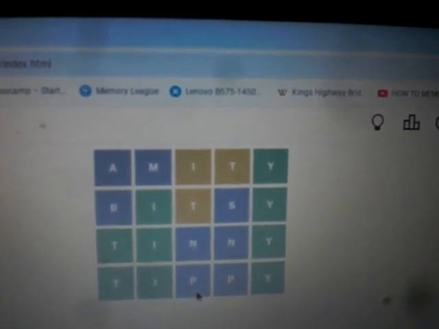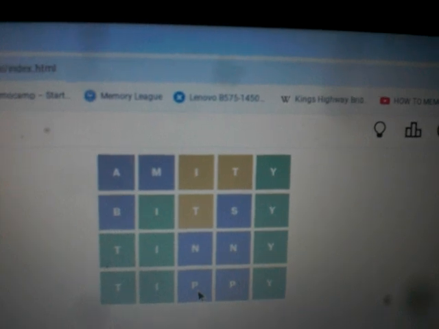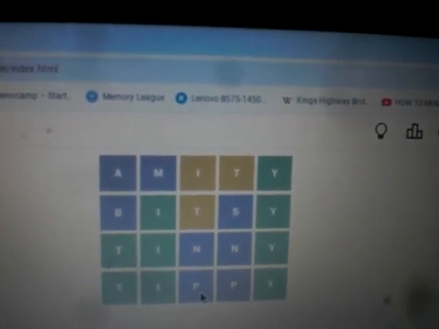T, Q, Q, U, R, S, Tissy, T, T, I, M. Still not going to use that word. T, U, V, W. The only thing left is Tizzy, and that's not a word. We've gone through the whole alphabet and the only word left is Tizzy, and that's not a word. That's slang. So I don't think that's going to work. If Tiffy's not a word, Tizzy should not be a word.